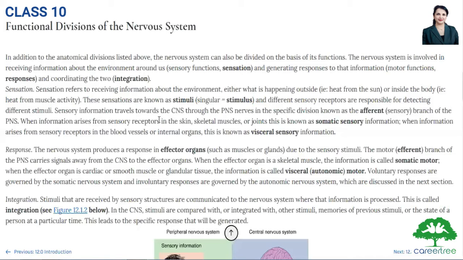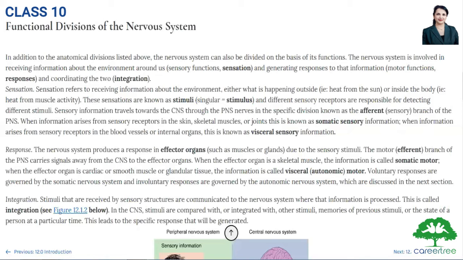Sensory information travels towards the CNS through the PNS nerves in the specific division known as the afferent or sensory branch of the PNS. When information arises from sensory receptors in the skin, skeletal muscles, or joints, this is known as somatic sensory information. When information arises from sensory receptors in the blood vessels or internal organs, this is known as visceral sensory information.